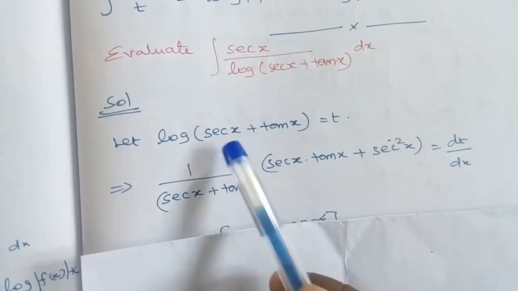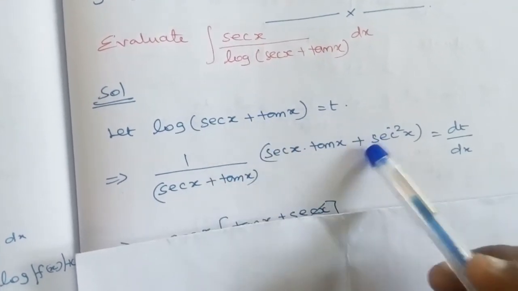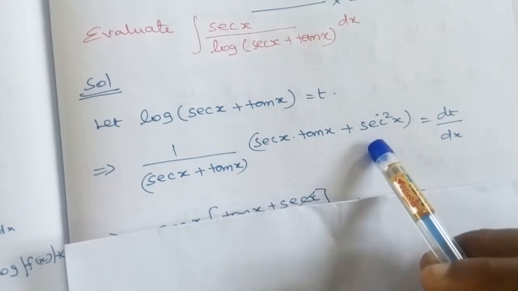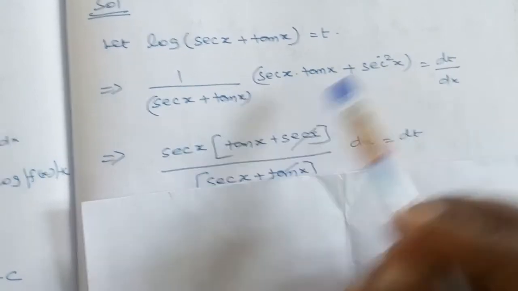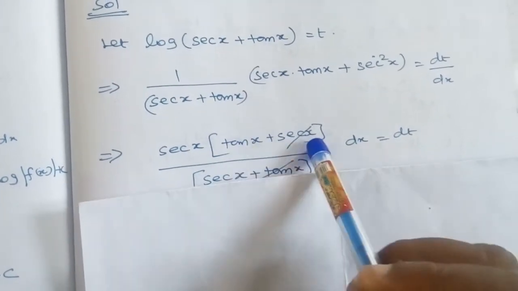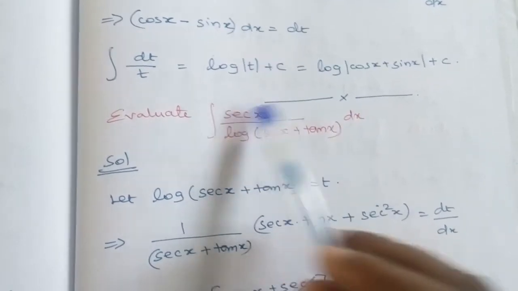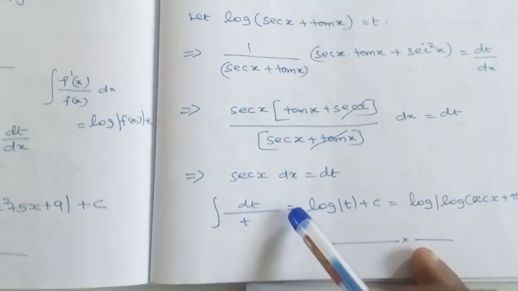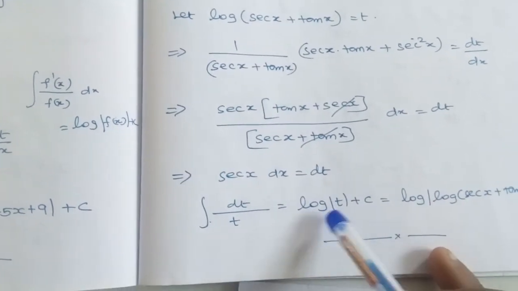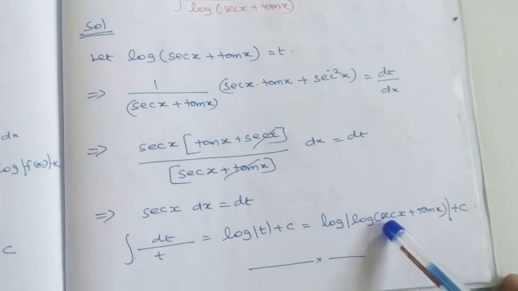Then when we take the derivative of secant x plus tan x, derivative of secant x is secant x tan x, and derivative of tan x is secant square x, which is equal to dt by dx. When we take secant x as common in the numerator, we get (tan x plus secant x) divided by (secant x plus tan x). We can eliminate them, and we get secant x dx as the numerator. Hence the question can be written as dt divided by t, and the integration of this expression is log mod t. In place of t we substitute log mod (secant x plus tan x).